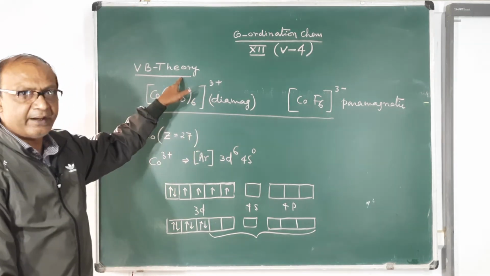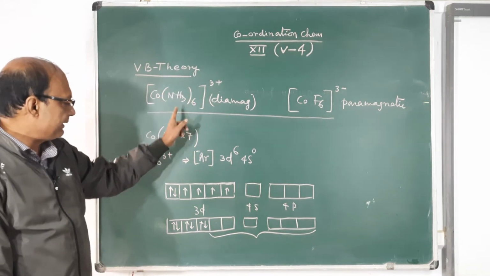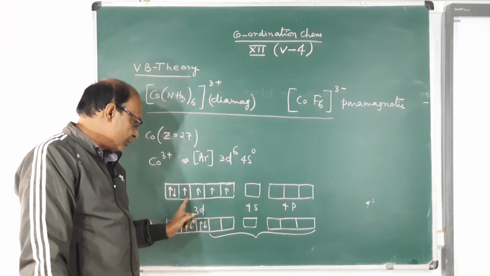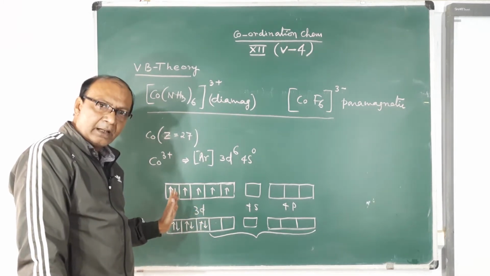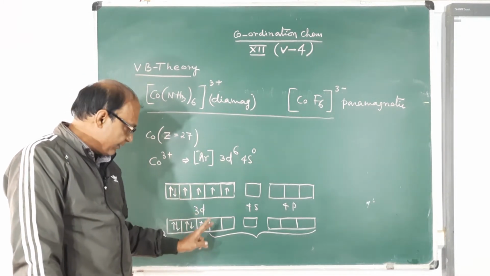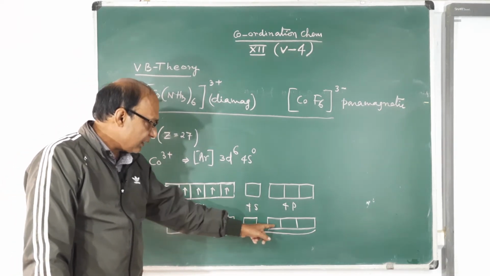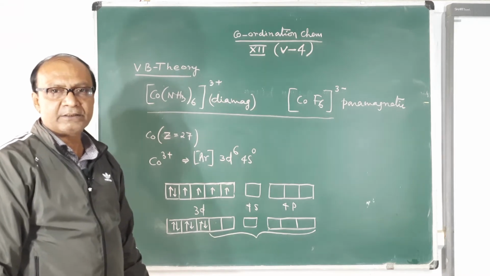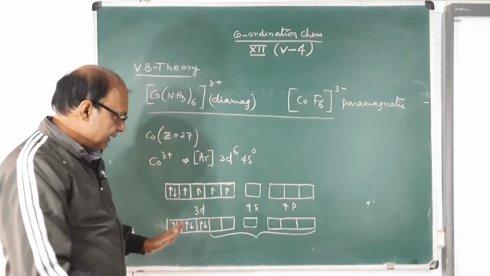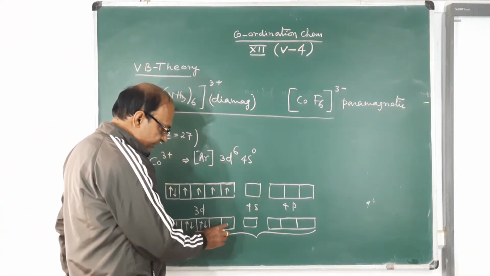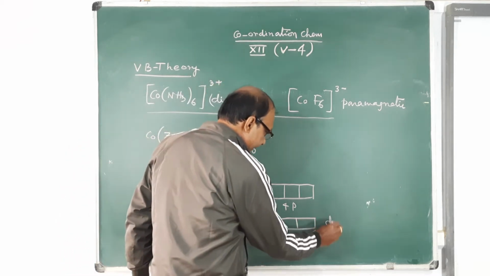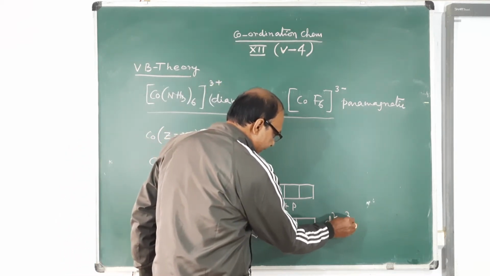Therefore, it is suggested that under the influence of ammonia ligands, these electrons are forced to pair up in the half-filled d orbitals, making 2 d orbitals empty. These d orbitals, along with the outer s and p orbitals, undergo hybridization, and this hybridization is known as d2sp3 hybridization.